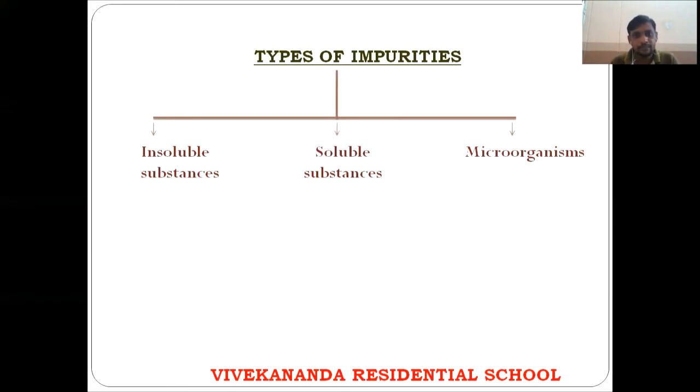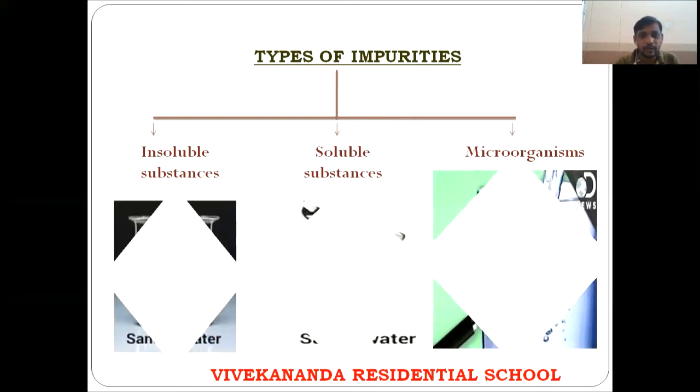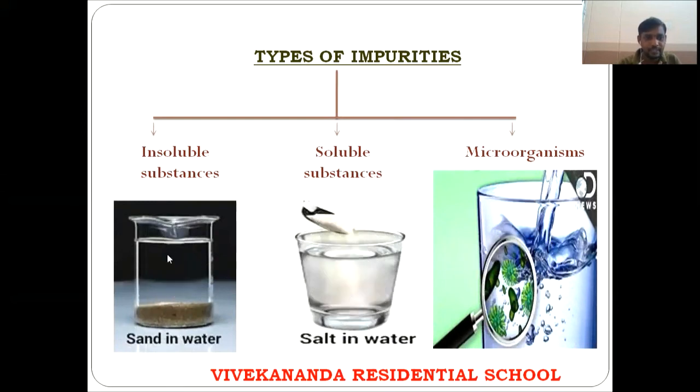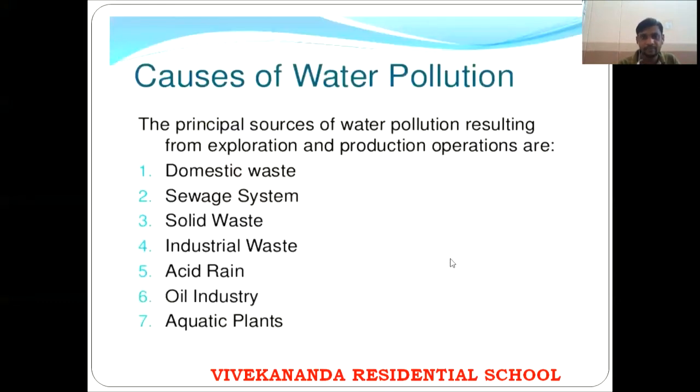Substances that dissolve in water are called soluble impurities. Bacteria or viruses that are harmful to us and are mixed in the water are called microorganisms. For example, insoluble impurities are sand or soil, soluble impurities are salts, and microorganisms are bacteria.